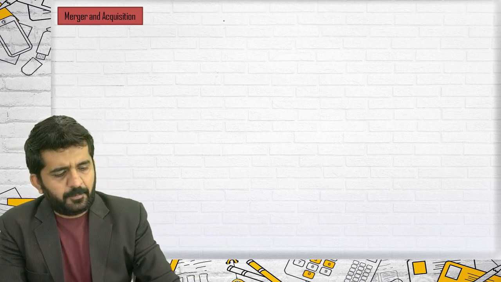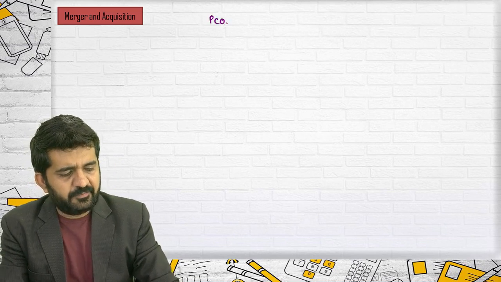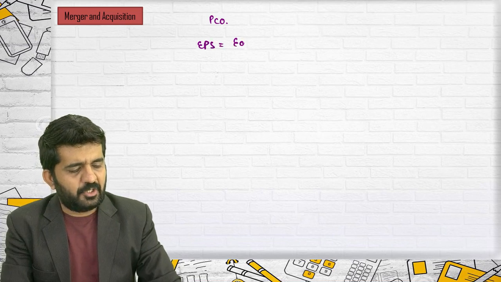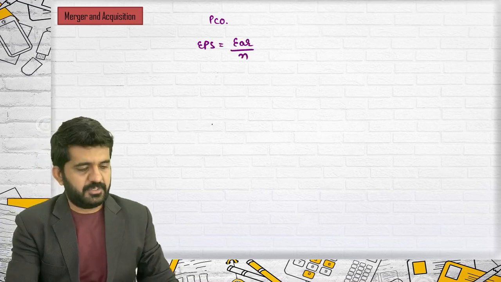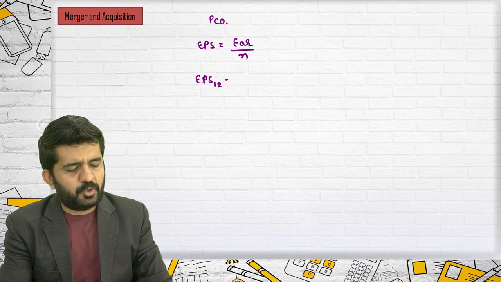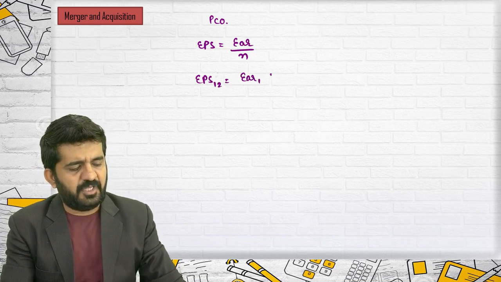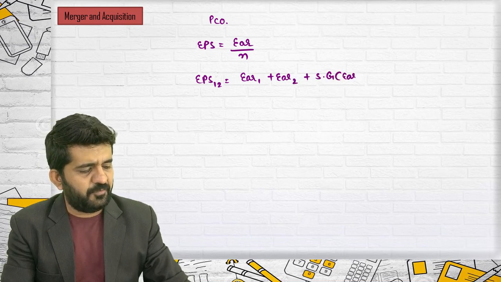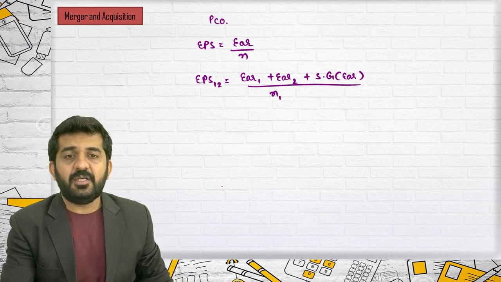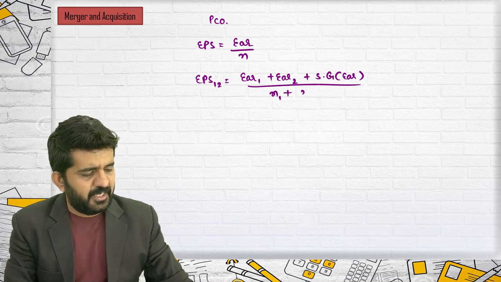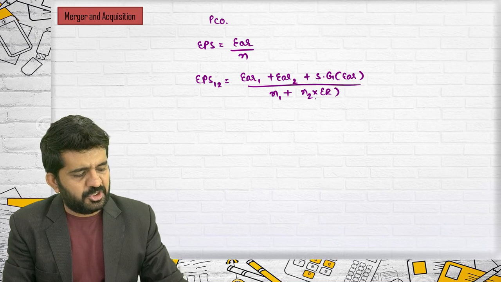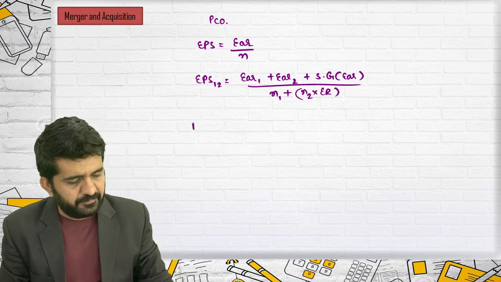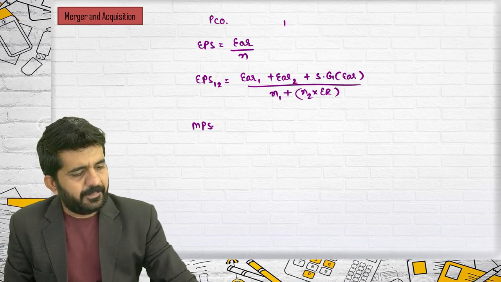We normally denote a purchasing company as 1 and selling company as 2, whereby EPS is earnings divided by number of shares. EPS 1-2 is nothing but earnings of company 1 plus earnings of company 2 plus synergic gain in form of earnings upon N1, that is existing shares, plus N2 into exchange ratio, which is nothing but shares given to the selling company's shareholders.